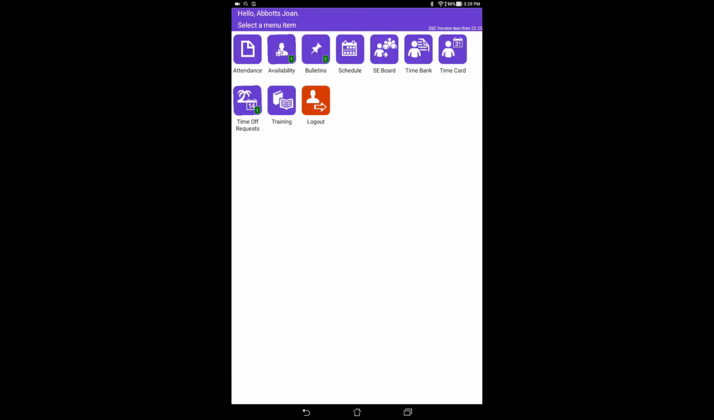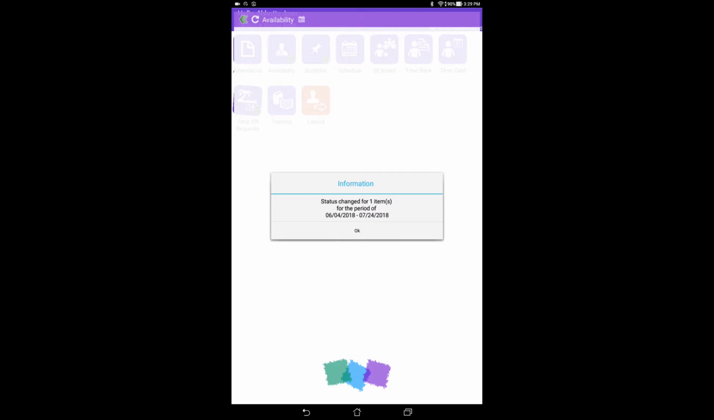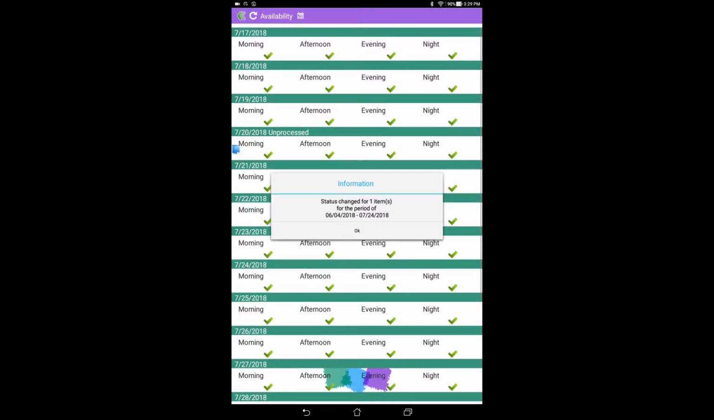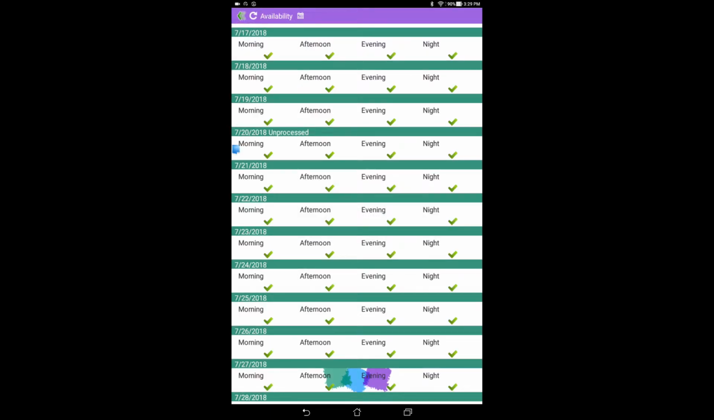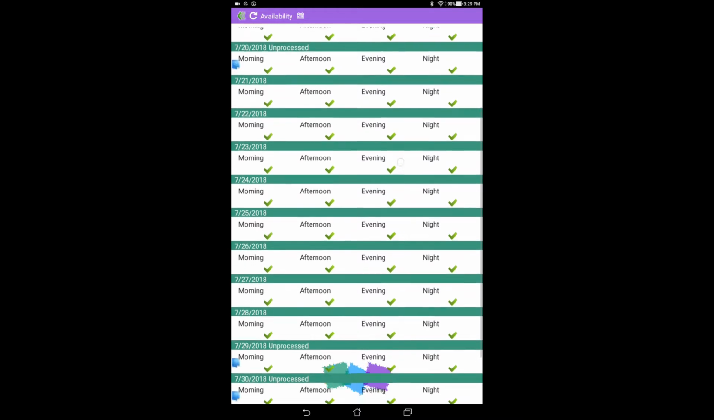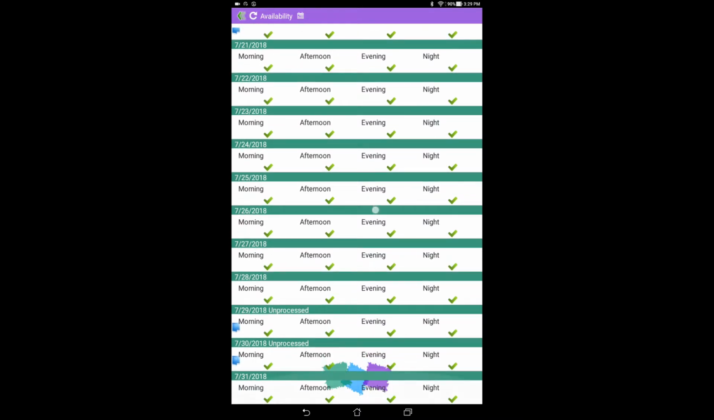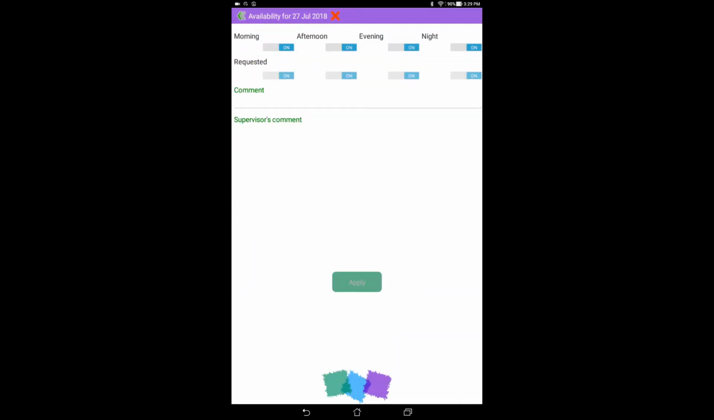Next, let's take a look at the availability menu. This menu will allow you to determine the times that you are available to be scheduled in SSC. To select your availability, select the time frame you would like to make adjustments to by clicking the calendar icon at the top of the screen and adjust the check marks to reflect your desired availability.